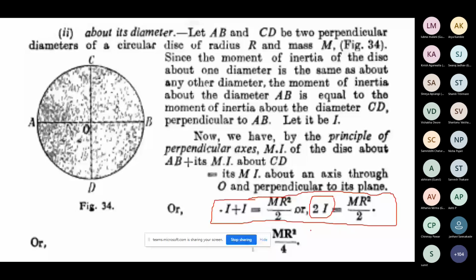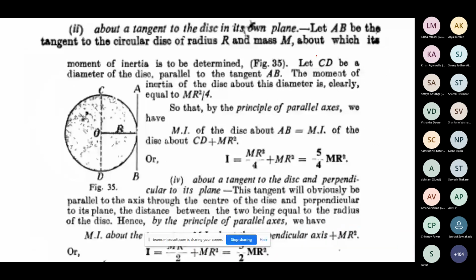So this way the calculation can be done, and we calculated the value of the moment of inertia of such a circular disc about its diameter. So please write down, all of you should note this point. This is a special case we are solving. The first case is about an axis passing through the center perpendicular to its plane. This one is about a diameter. Those axes are the diameters over there, but they are perpendicular to each other. So that's why we use the perpendicular axis theorem.